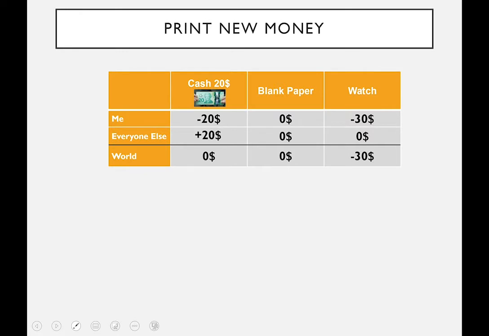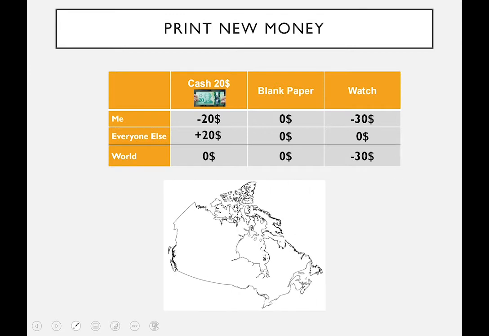It means everybody else must gain $20. All right, what does this mean? Well, let's take this from another perspective. Here I got a map of Canada. I'm going to divide it in two. All right, there we go.